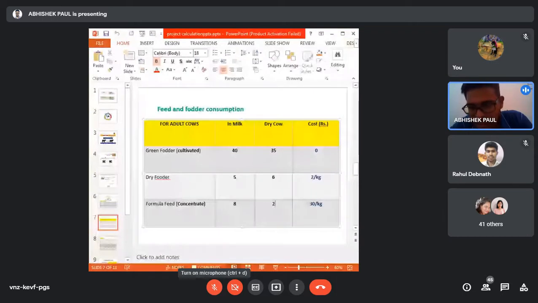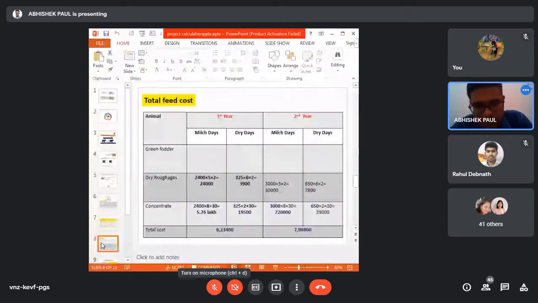Now, next column, you see how to calculate the fixed cost. Let me explain how to calculate the fixed cost for the first year, second year, up to the 5th year. Calculate the total milch days and the total dry days.